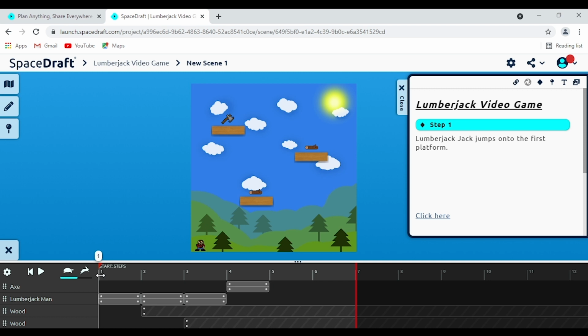For step 1, from here to number 2, it says to you what specifically happens. So in your script, you could say Lumberjack Jack jumps onto the first platform. So for step 1, we see exactly that. This is a really great way of personalizing and effectively illustrating what is being shown, and placing it into the script so that anyone who's reading or following along clearly understands what you're trying to say. So let's do it for step 2 here.